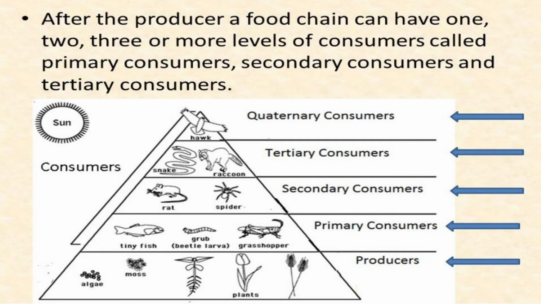Now the plants, those are primary producers. Herbivorous animals are primary consumers. Carnivorous animals, those are secondary consumers or primary carnivores. It means that carnivores and omnivores, these are secondary carnivores.